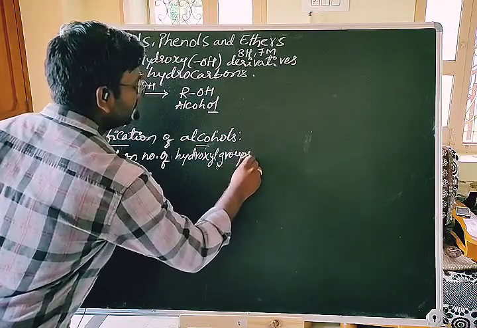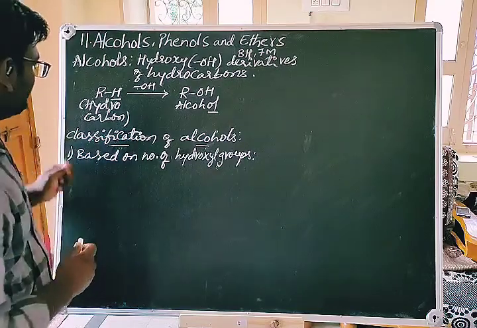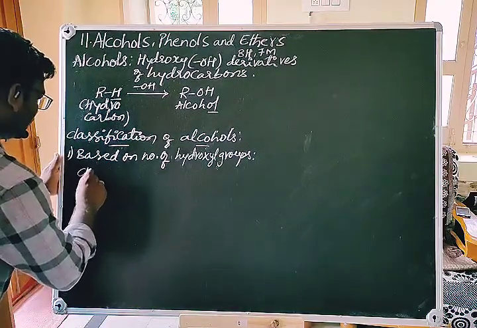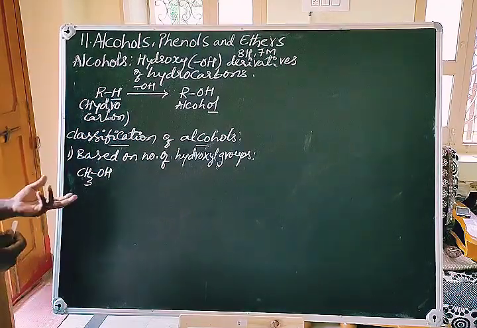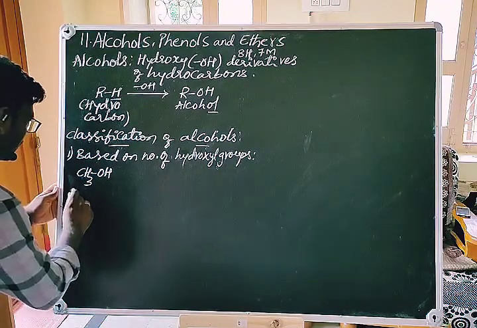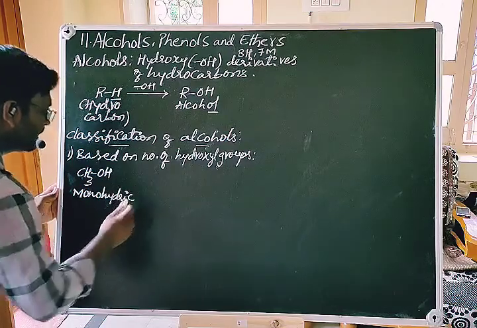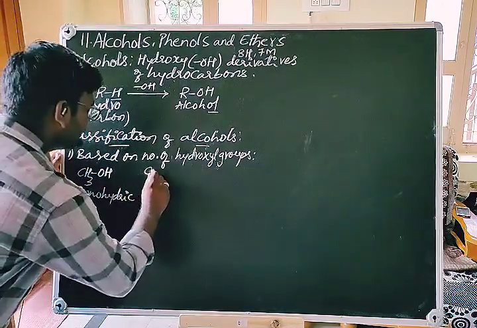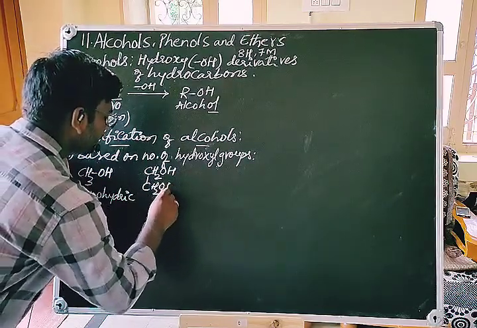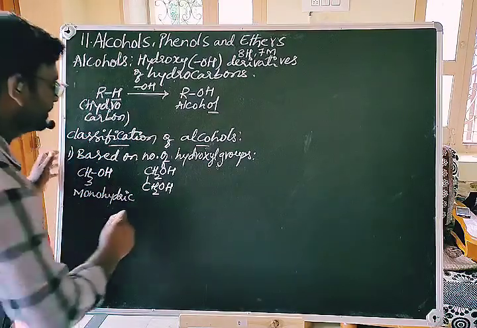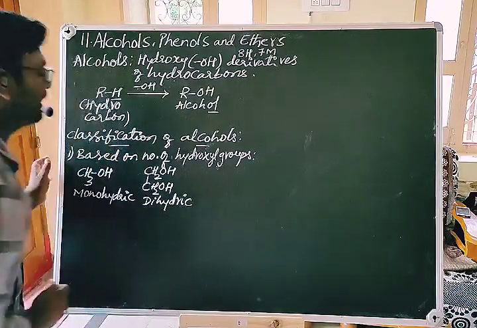When the alcohol contains only one hydroxyl group, we call that a monohydric alcohol. For example, in methanol we have only one hydroxyl group, so it is called a monohydric alcohol. Similarly, in the next compound, CH2OH-CH2OH, this compound contains two hydroxyl groups. Therefore, it is called a dihydric alcohol.